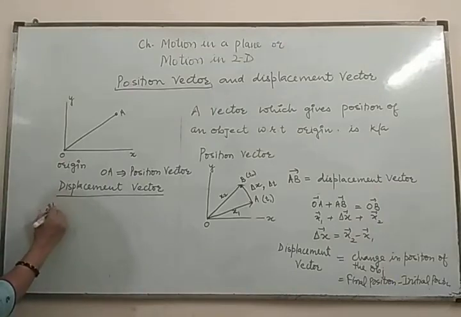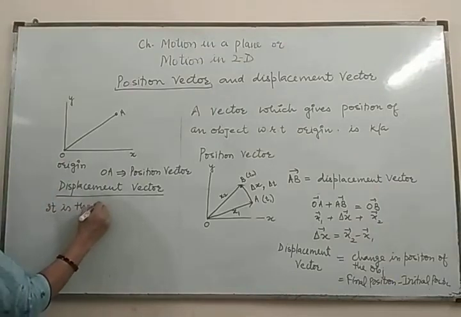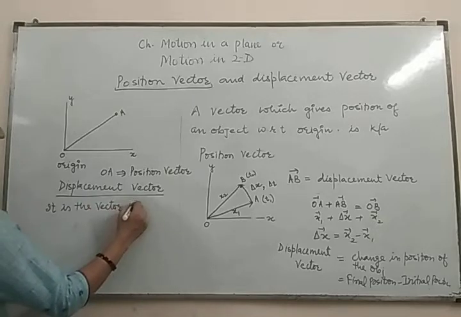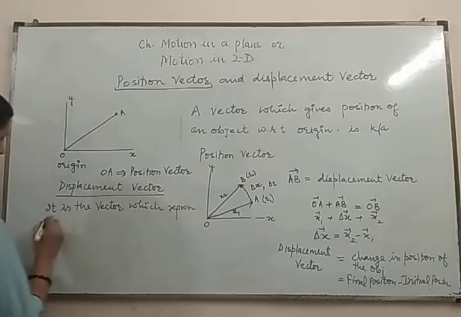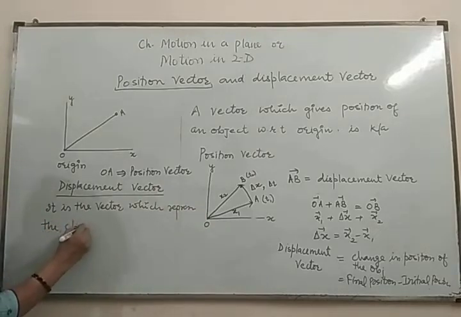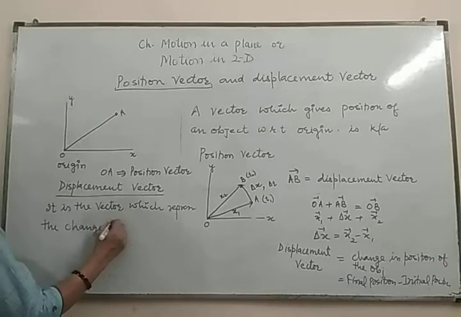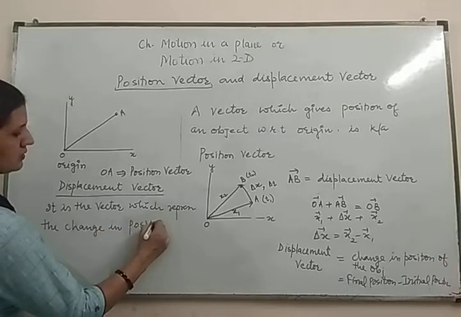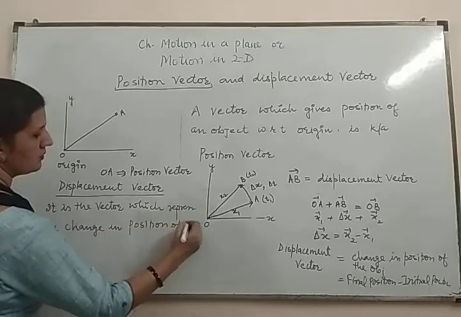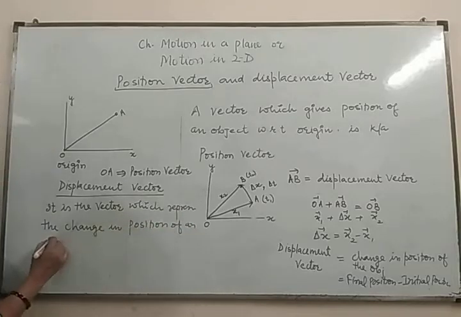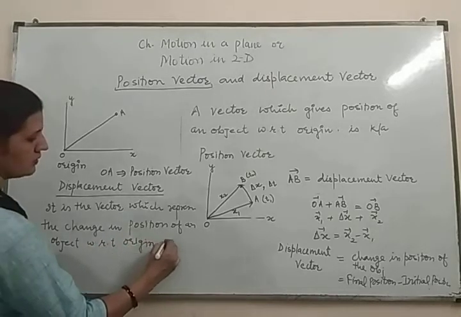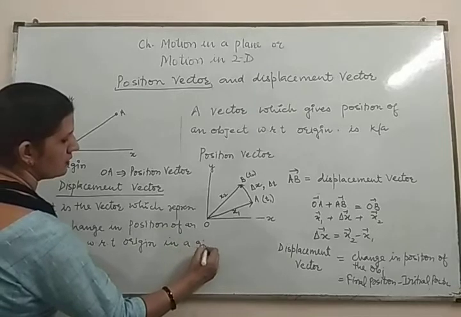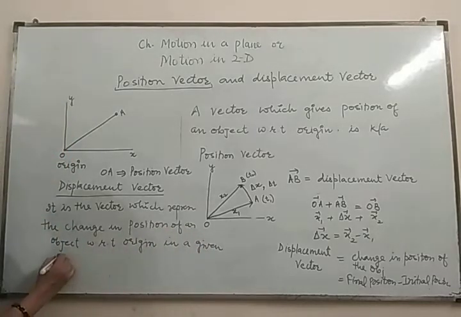Displacement vector: it is the vector which represents the change in position of an object with respect to origin in a given time interval.